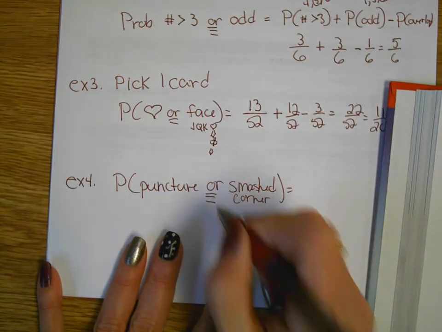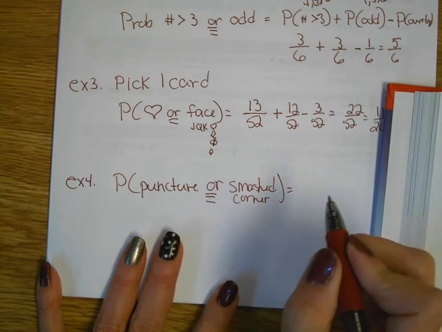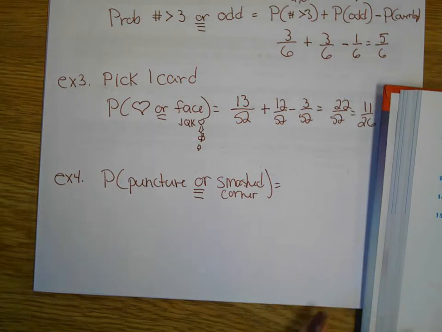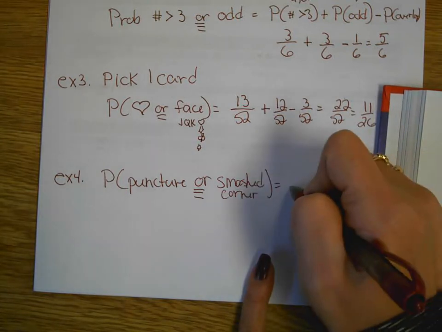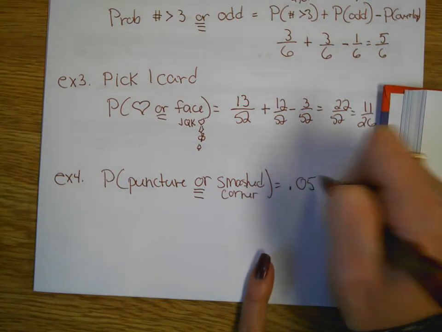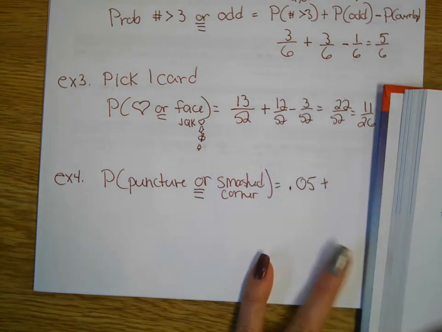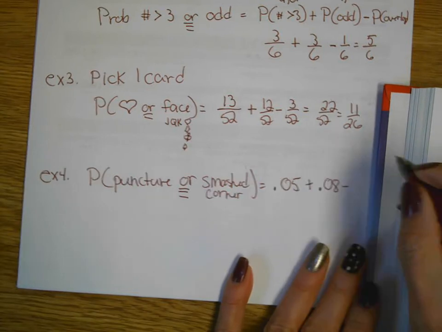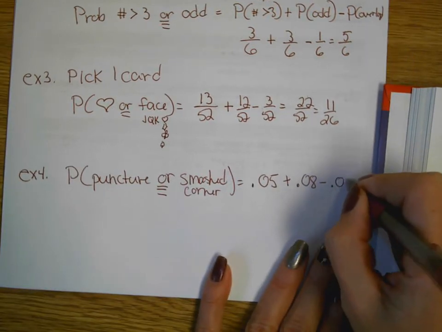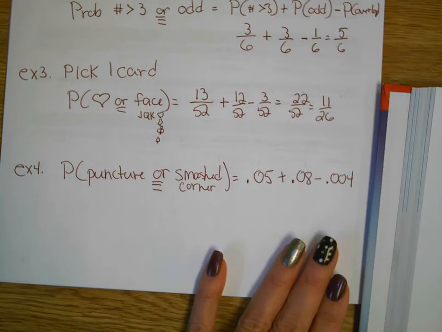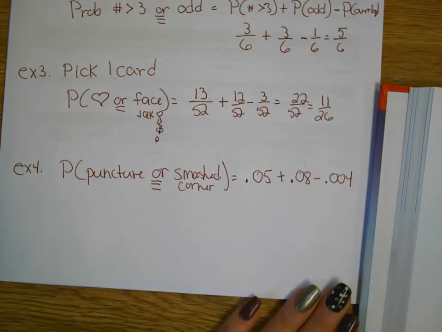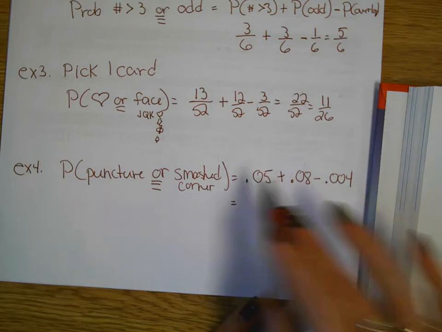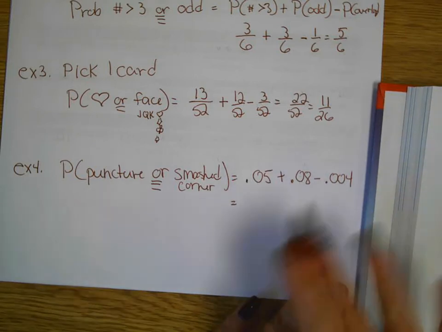So anytime you see or, you think add, and do I need to subtract anything? So puncture, if I go back in the reading, that was 0.05 for a puncture, 0.08 for a smashed corner, and 0.004 that has both of them that were double counted. Because if it had both, they're counted for the smashed corner and they're counted for the puncture.